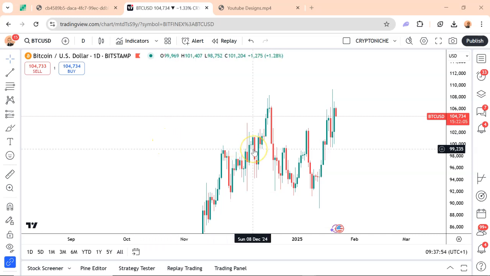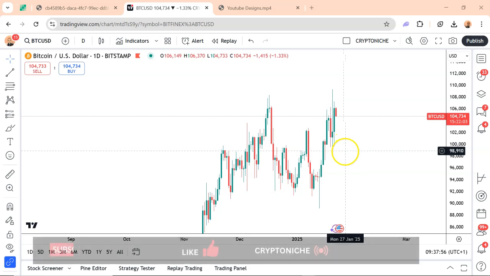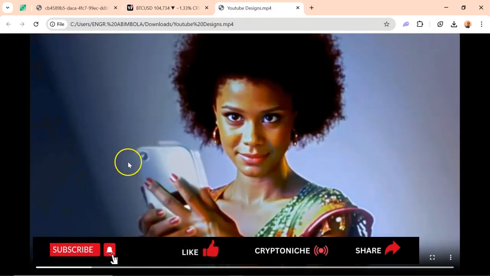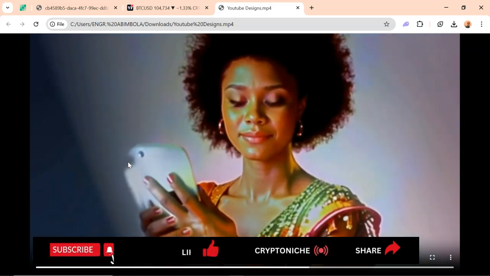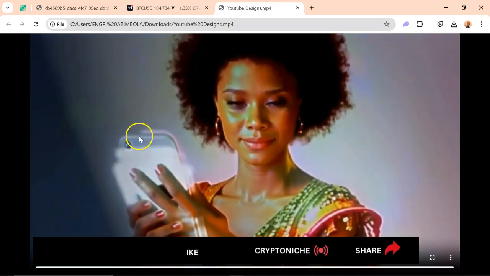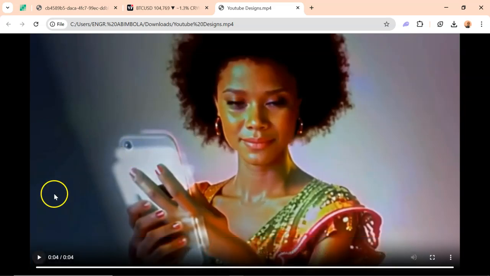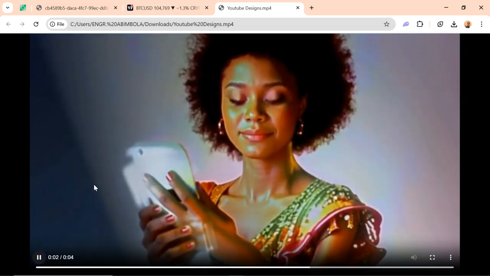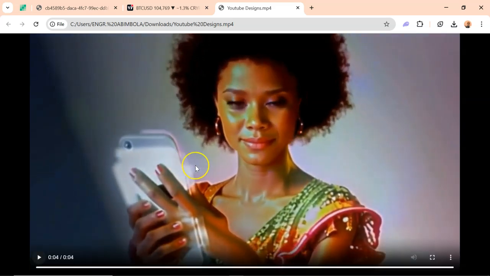Okay, so today we are not going to spend so much time trying to reinvent the wheel. We are not here to reinvent the wheel. We are going to be using existing predictive models, existing predictive tools to analyze the market, and have a good level of prediction in the market today.